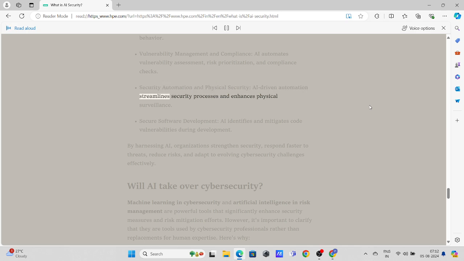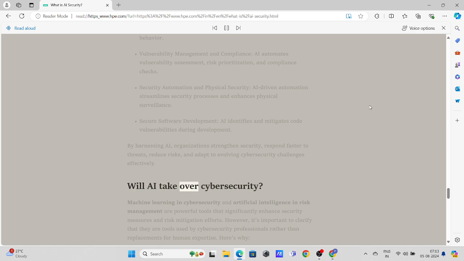AI-driven automation streamlines security processes and enhances physical surveillance. Secure software development. AI identifies and mitigates code vulnerabilities during development. By harnessing AI, organizations strengthen security, respond faster to threats, reduce risks, and adapt to evolving cybersecurity challenges effectively.